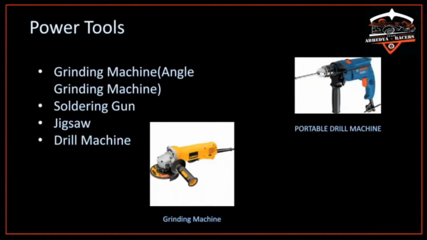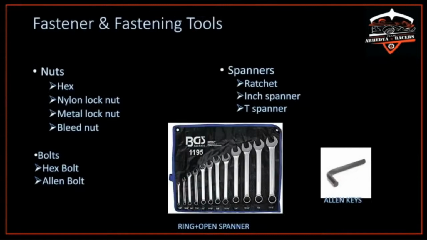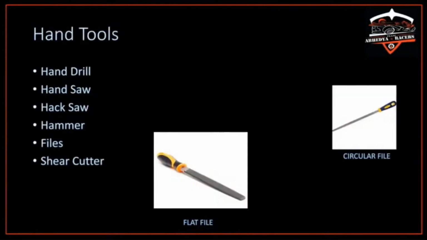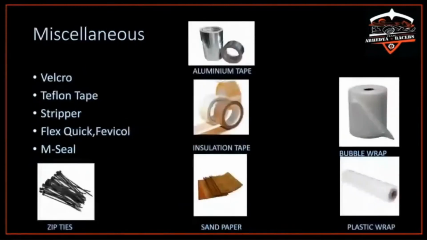So these are some power tools which we use. Grinding machine, also known as angle grinding machine, soldering gun, jigsaw, and drill machine are examples of power tools. Now these tools actually consume power for their operation, hence they are known as power tools. These are fastener and fastening tools. These are hand tools. These are a few examples of miscellaneous